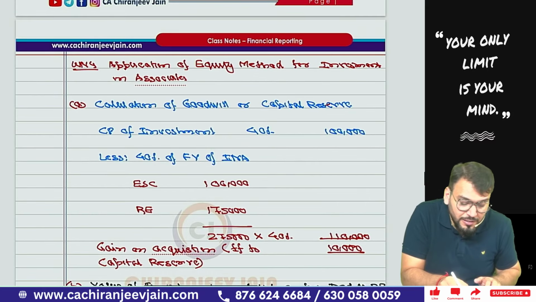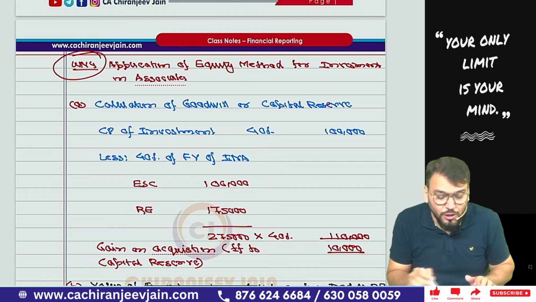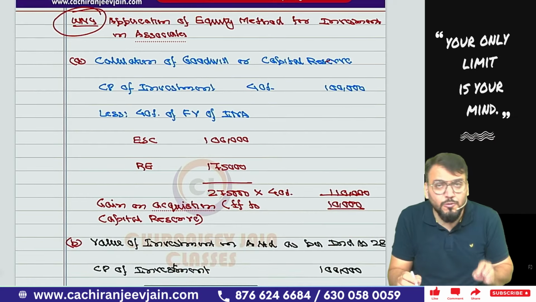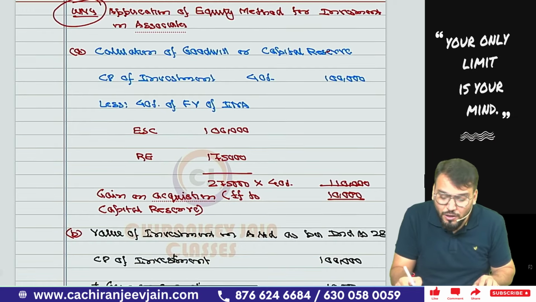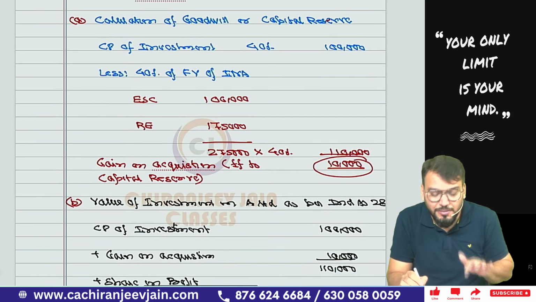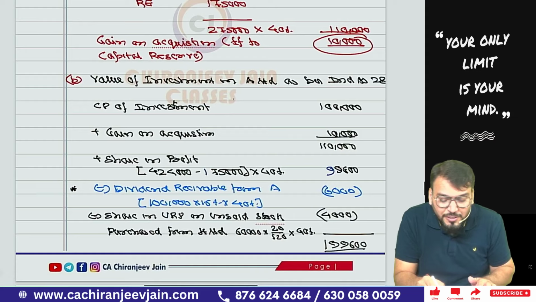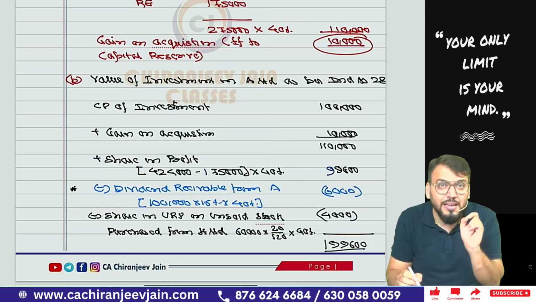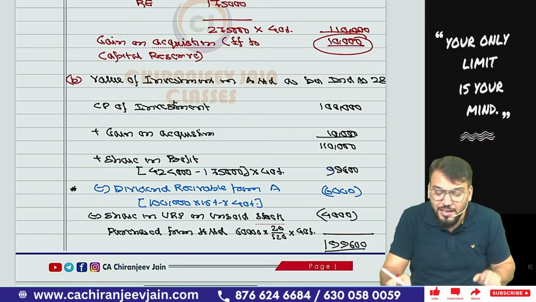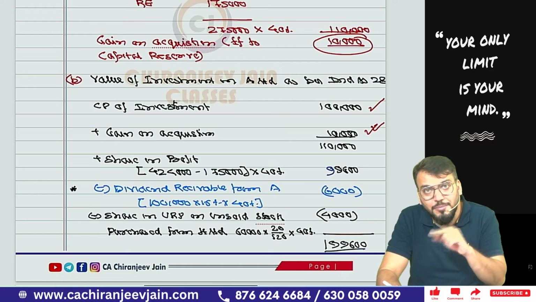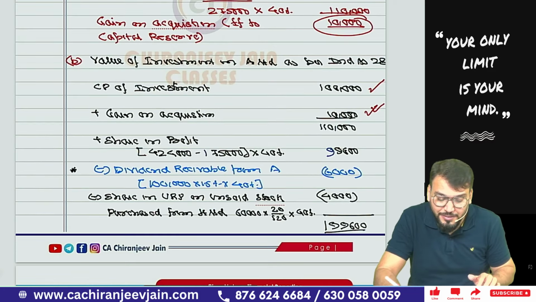So first we'll once again come to working note number 4, that is application of the equity method for the investment in associate. The calculation of goodwill or capital reserve remains the same, and 10,000 capital reserve will come as in the previous calculation. Only what will change? The value of investment in A Limited as per Ind AS 28, because here the dividend receivable accounting entry will be affected. So 1 lakh was the cost price of the investment, plus the gain on acquisition transferred to capital reserve. This amount will also come in the balance sheet as capital reserve.